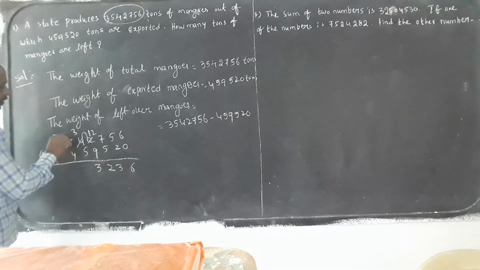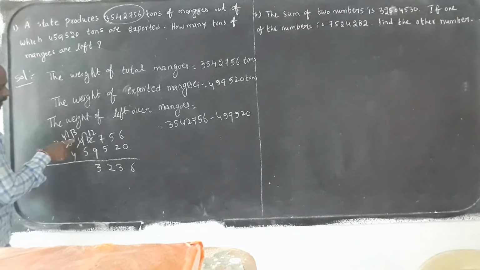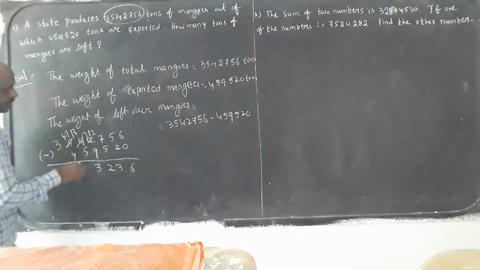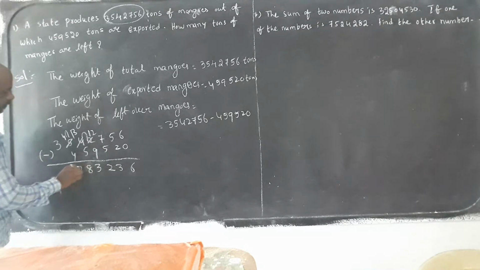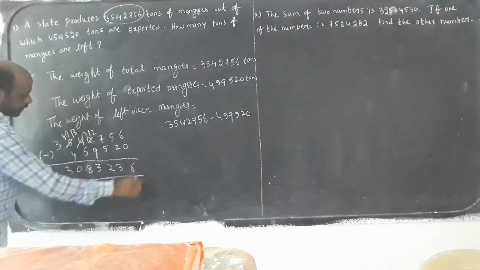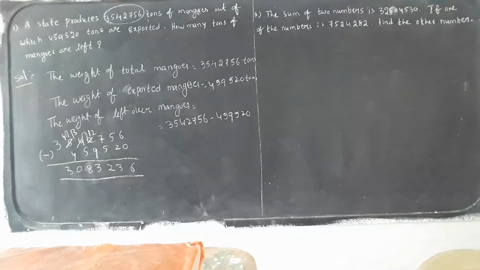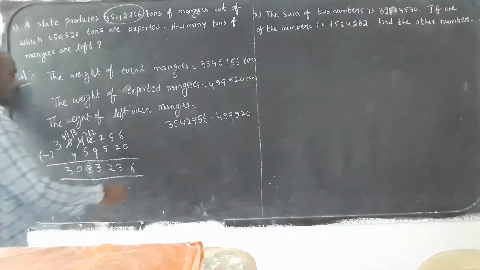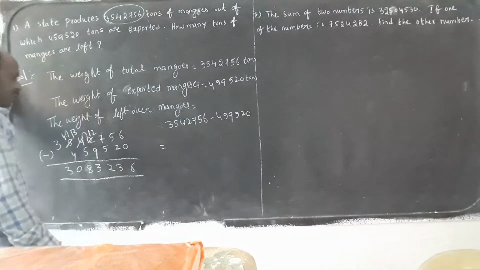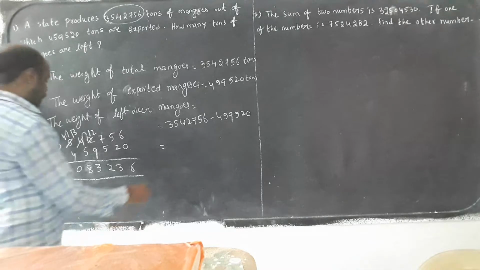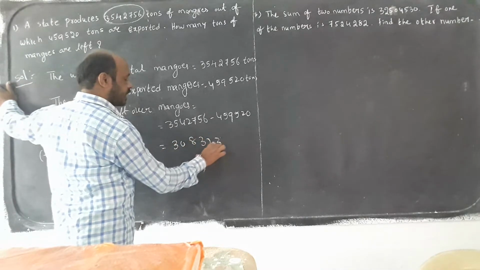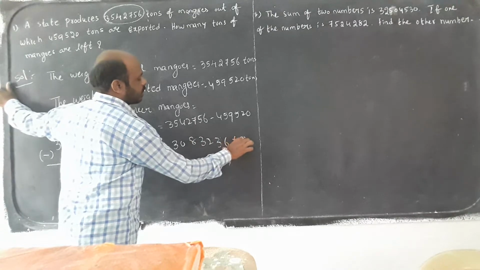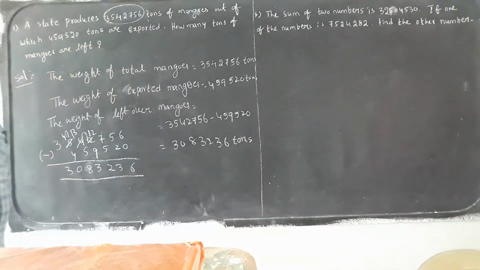This 5 is becoming 4. 3 is becoming 13 because we are taking a borrow. 13 minus 5 will be 8. 4 minus 4, 0. It will become 30 lakhs 83,236 tons. Mangoes left over are 30 lakhs 83,236 tons in the place.